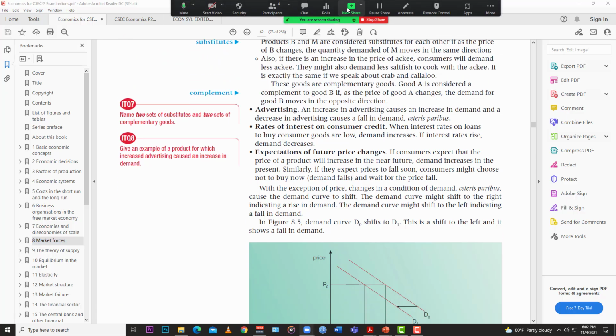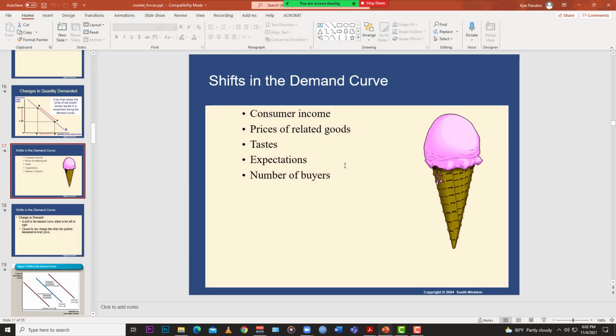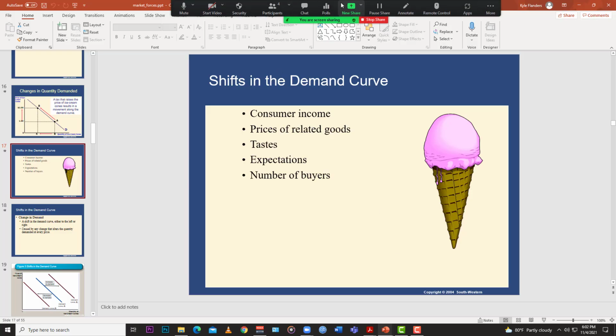And if you want a more succinct list, you have consumer income, price of related goods, taste, expectations, and number of buyers. Easy four or five to remember right off the bat. So that's it for that particular question.